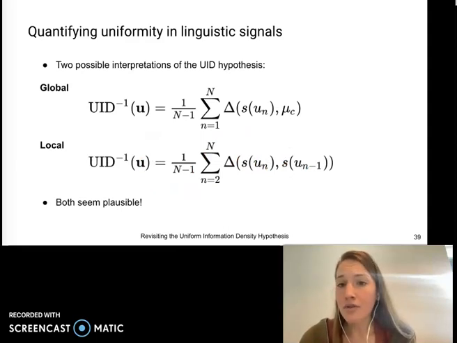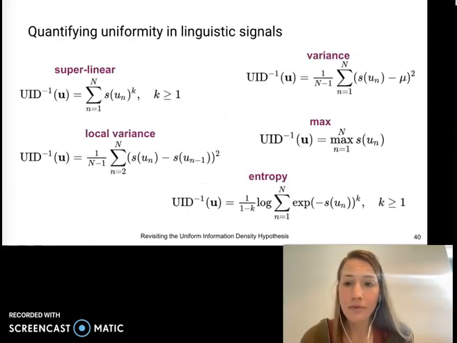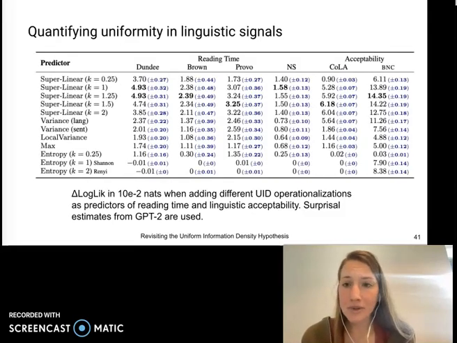Both this global and local interpretation seem plausible, right? So can we formally test which better embodies uniform information density in text? We now look at several operationalizations of UID, each using one of our interpretations and a different distance metric. Similarly to our experiments earlier, we look at the predictive power of these operationalizations for reading times and linguistic acceptability judgments.